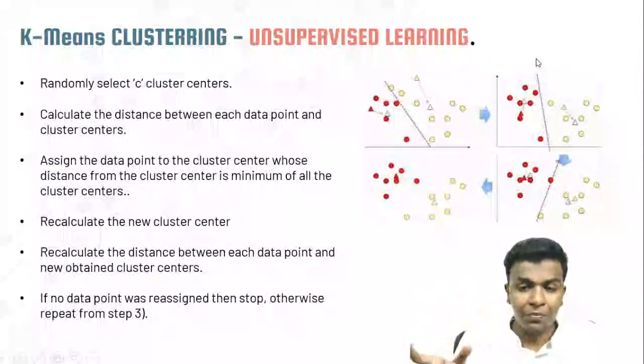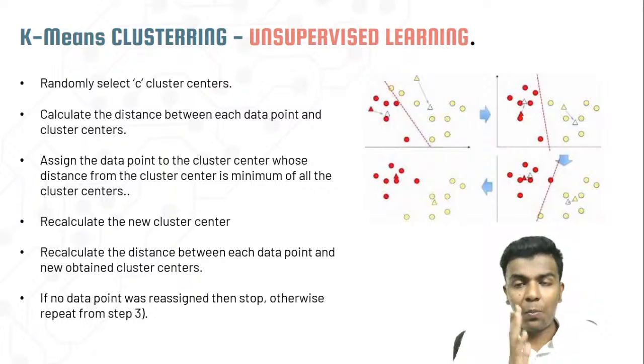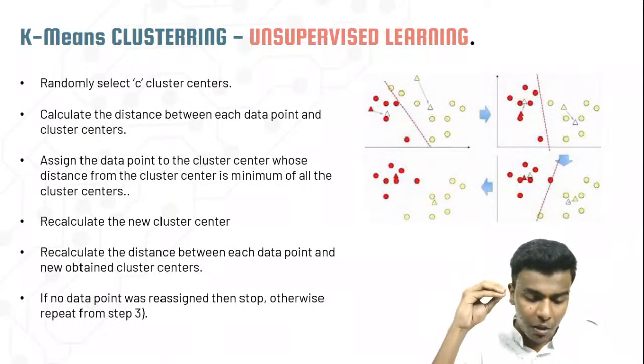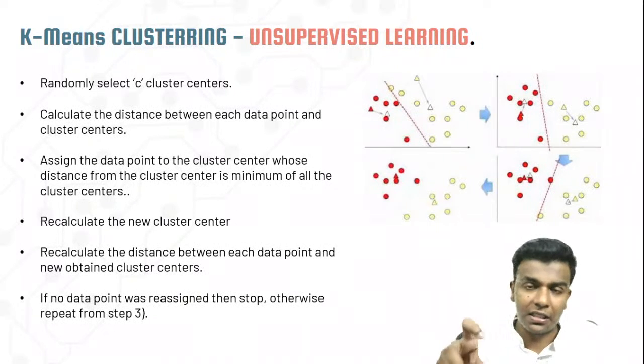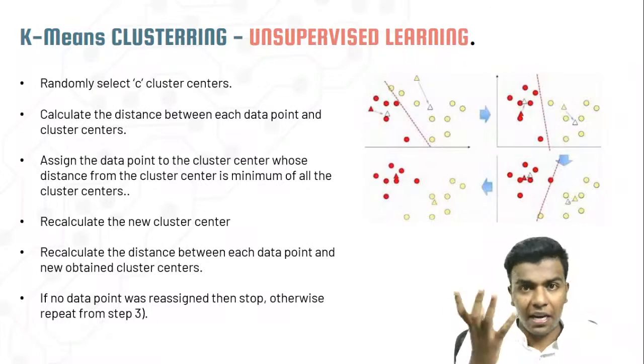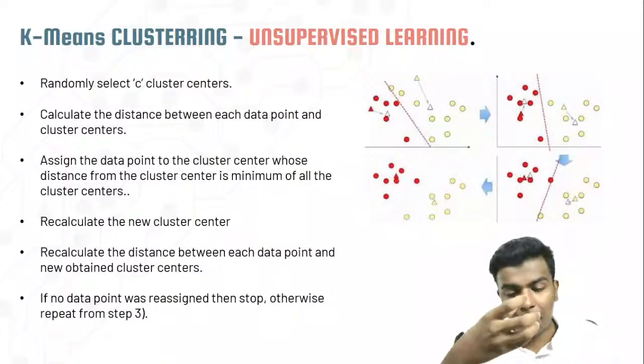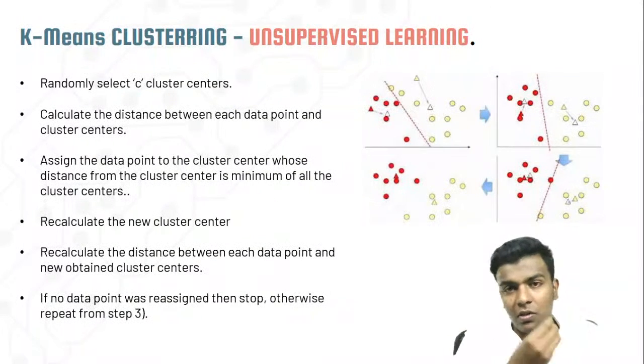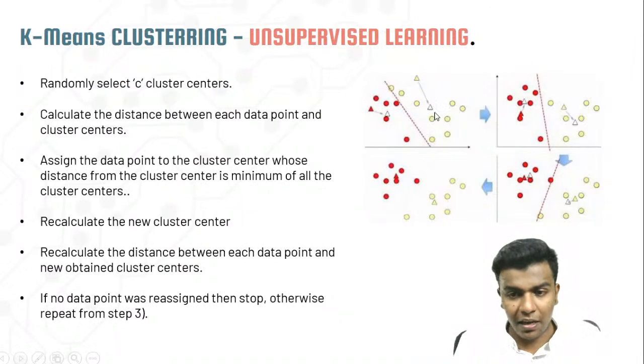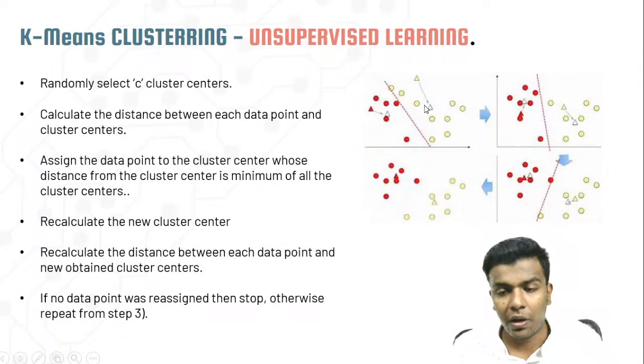With the help of this centering process, putting the cluster centers, it is going to segregate each and every data point by identifying the distance between nearby data points. Here the triangle represents the center, so it will identify the distance between the triangle and the circle, and after that it will do the segregation.